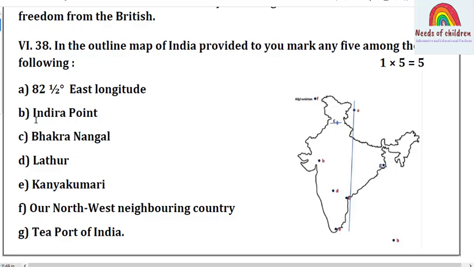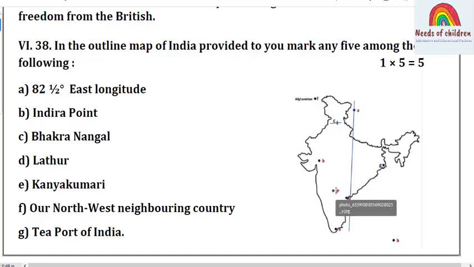And B, Indira Point. Students, this is also a question. It is from India, geographical position and physical features. Here it is option B, here is located Indira Point. And Bakra Nangal. Students, this is the question, that means a place from India's water resources. Option C, Bakra Nangal. You can see this is Bakra Nangal.